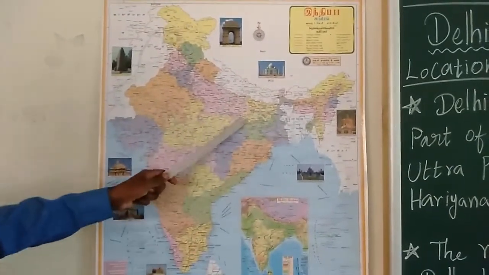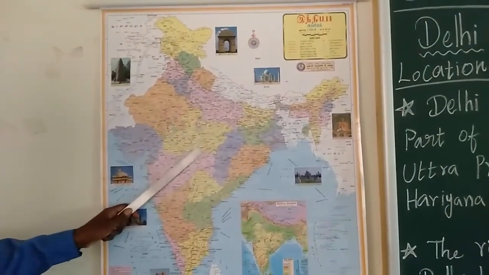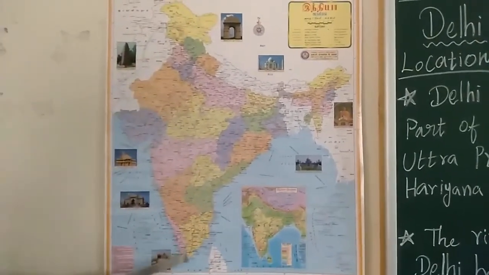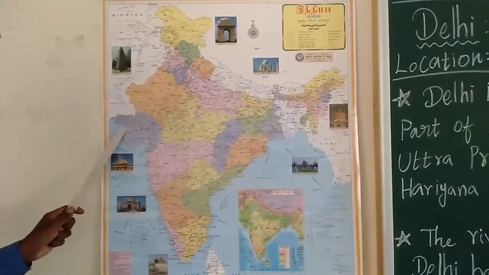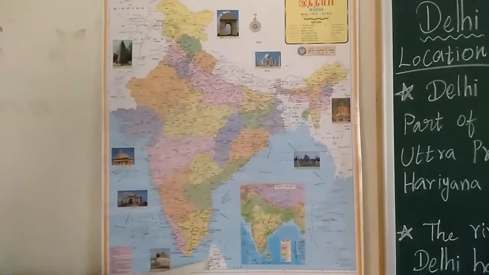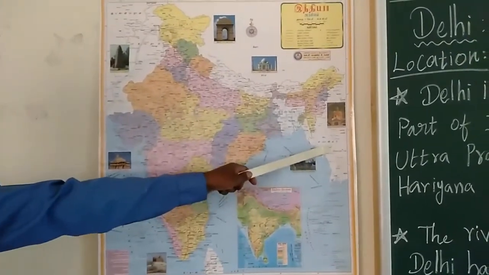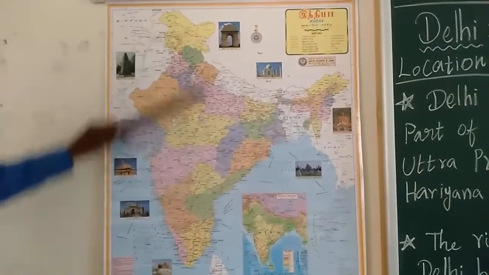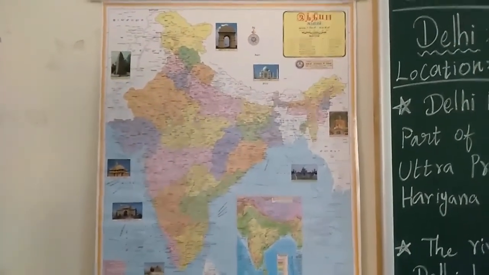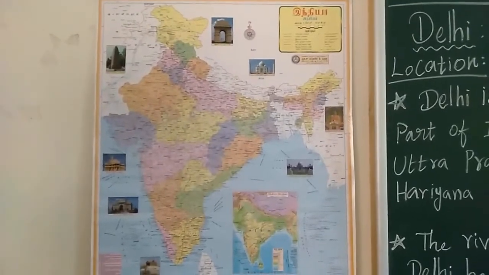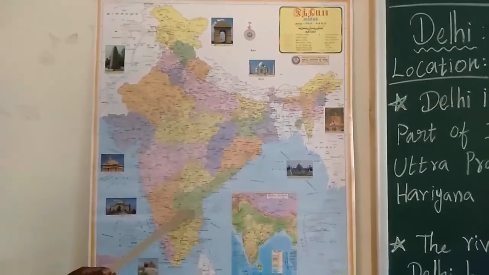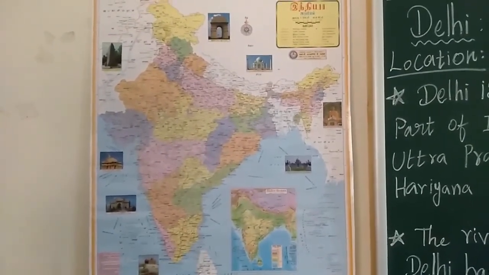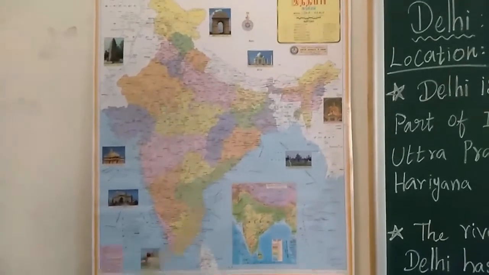So based on the directions, this is the India map, India political map. This is India. This is north, south, east, west. This is northern India. This is southern India. This is eastern India. This is western India. Four directions. So in India, there are 28 states. India is one nation. It is divided into 28 states and 9 union territories. States are bigger in size and union territories are smaller in size.